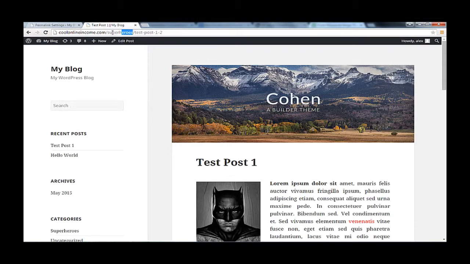Now we have our superheroes, and we have the category, the post name rather, sorry, at the end of the URL. So this is the best way for your permalink structure to be configured. You have your website's domain name, then you have the category, and then you have the post name at the end. This is the best way to structure your permalink.